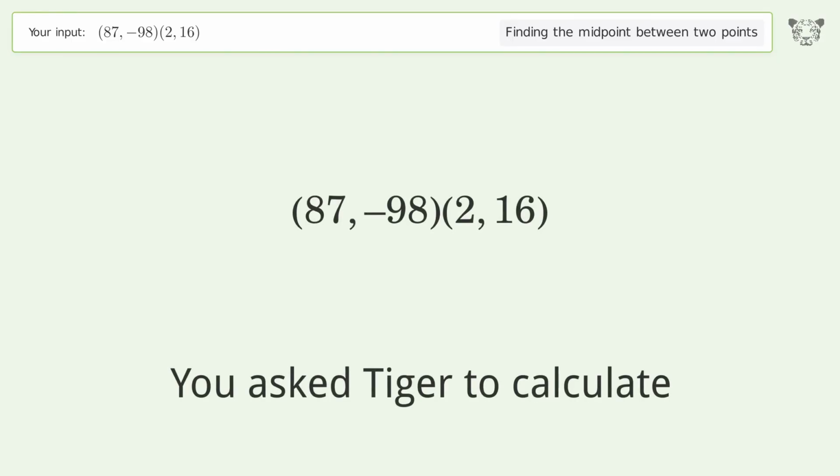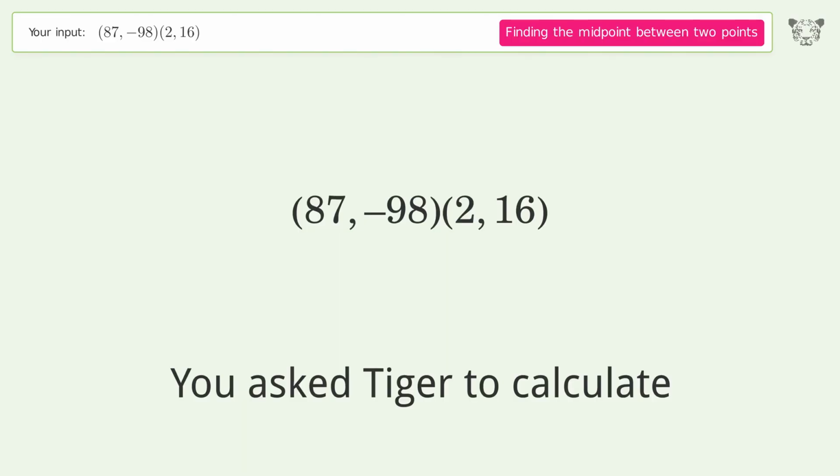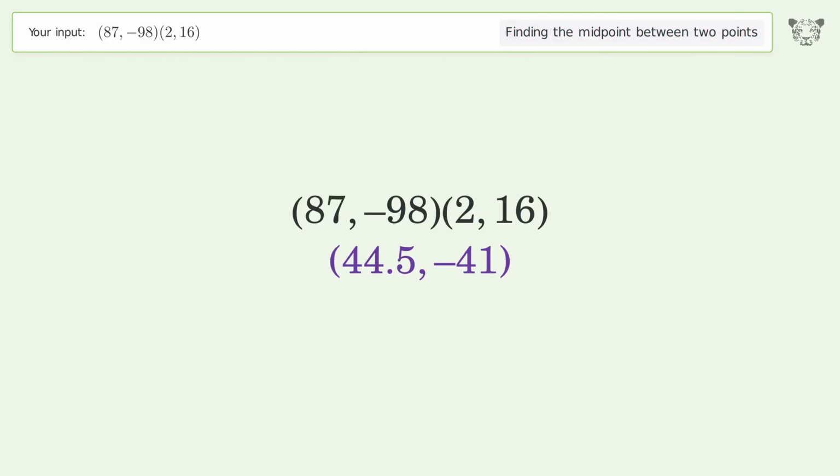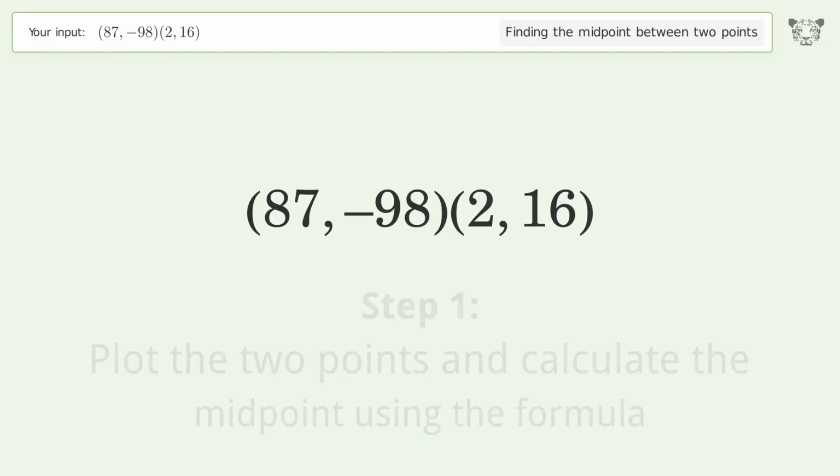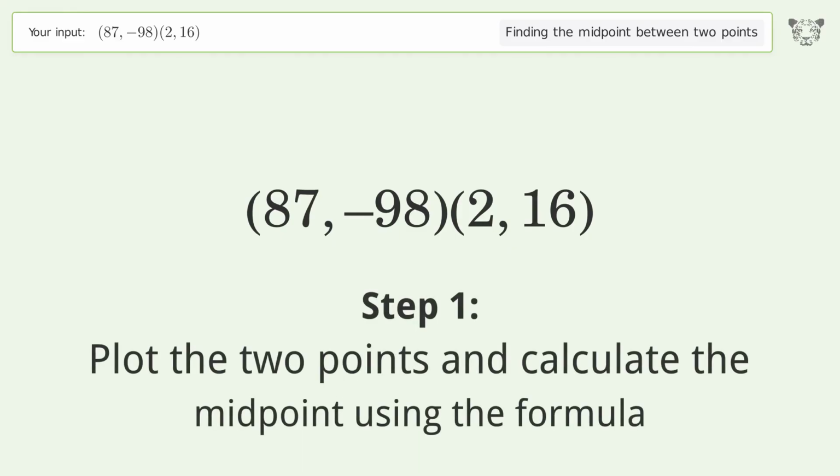You ask Tiger to calculate. This deals with finding the midpoint between 2 points. The midpoint between the 2 points is 44.5, -41. Let's solve it step by step. Plot the 2 points and calculate the midpoint using the formula.